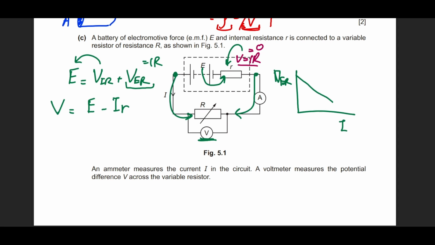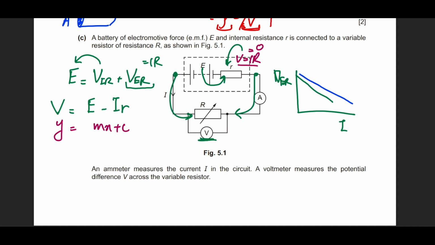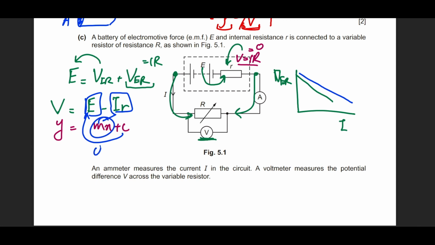Now let's compare this with y equals mx plus c. We realize that this is in a bit of an odd orientation, but let's rearrange this equation. Because we can see that the gradient is negative, it means that this is linked with this. And we know that the y-intercept is actually the EMF. How do we find the y-intercept? We find the y-intercept when x equals 0. When you make x 0, whatever value you get is the y-intercept. So that is mathematics linked with physics, at least.